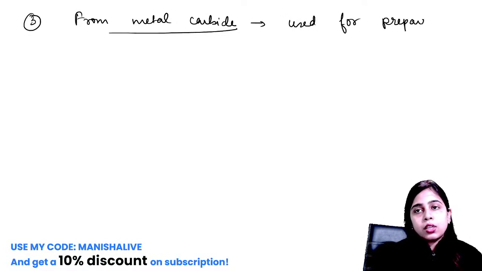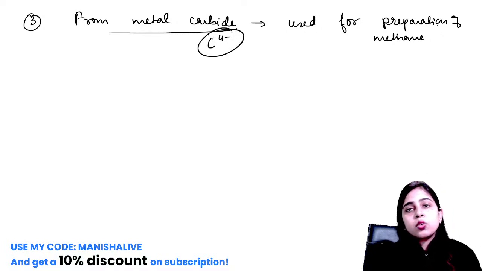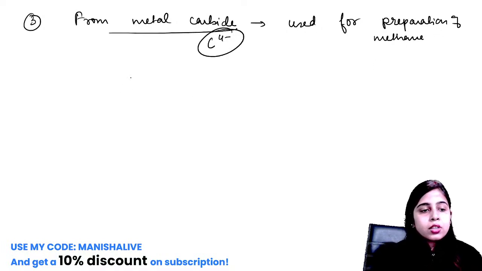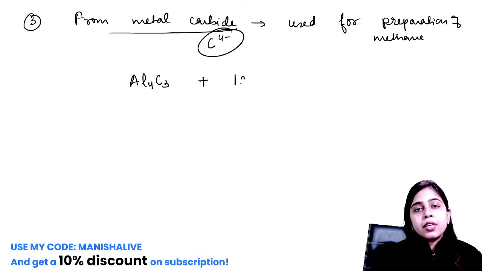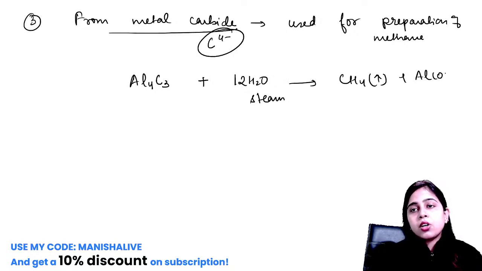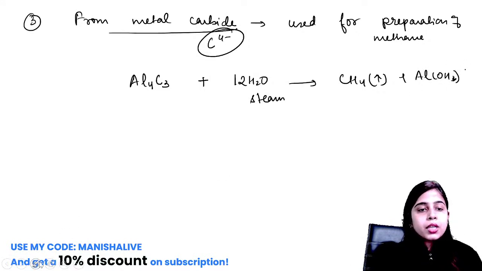What is carbide? C4 minus, this ion is known as carbide. Let's take aluminium carbide and react it with steam. What will happen? Methane gas will be formed, and aluminium hydroxide precipitate will be formed.